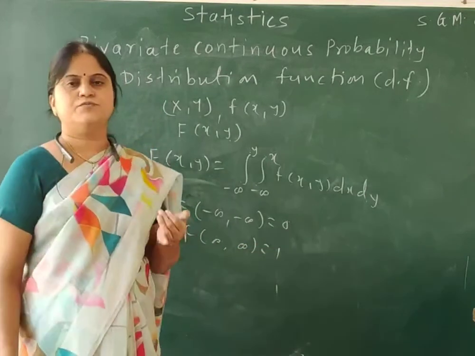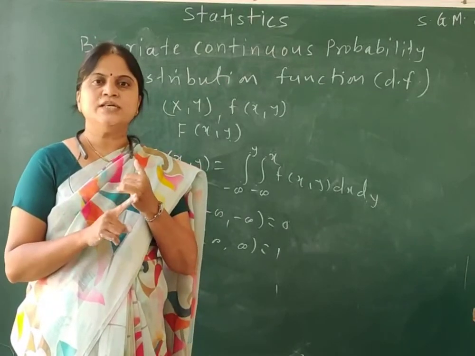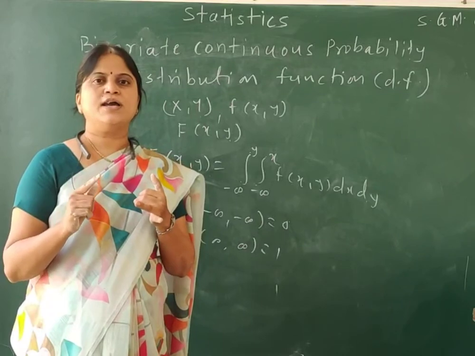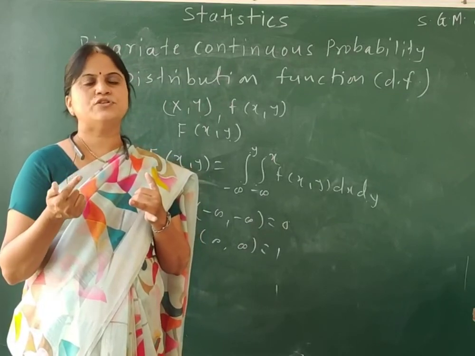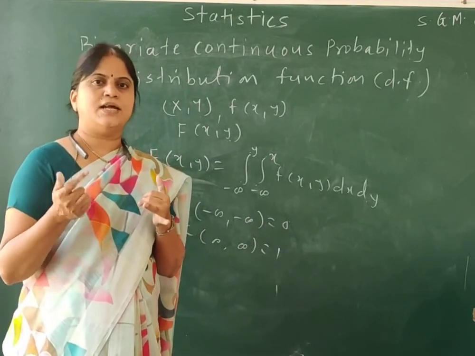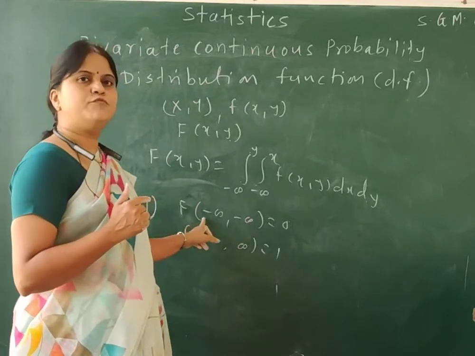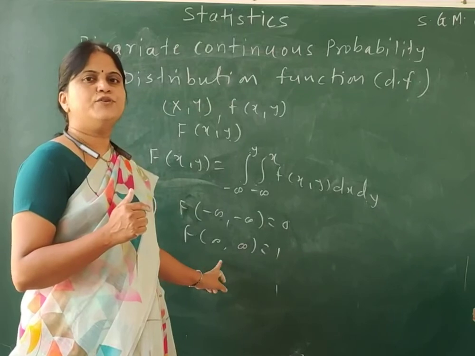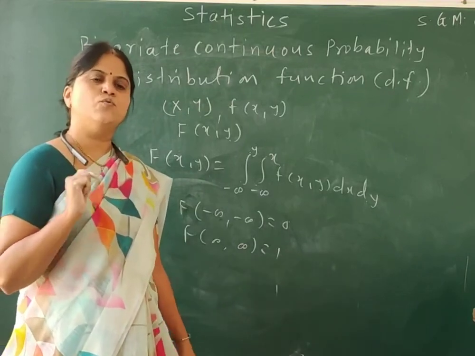So these are the properties: first, it is non-decreasing and non-negative. Then if x and y are continuous, your distribution function is also continuous. And the last property is F of minus infinity is always 0, and F of infinity is always 1.